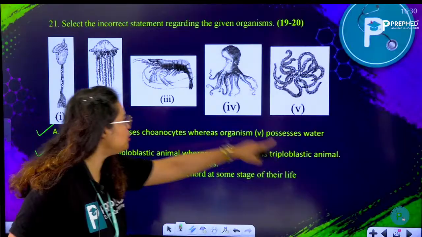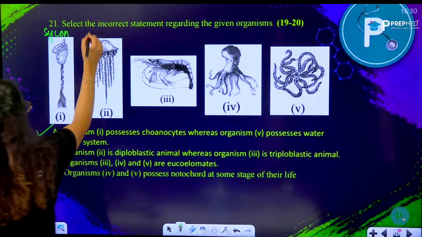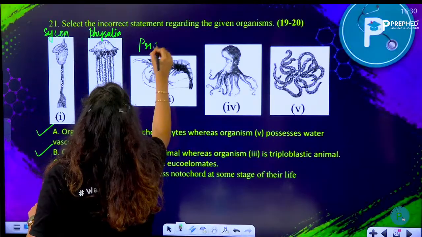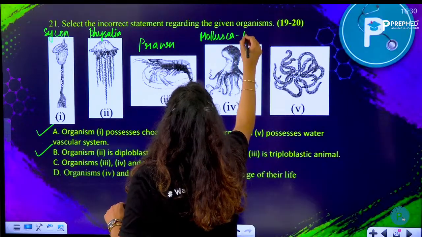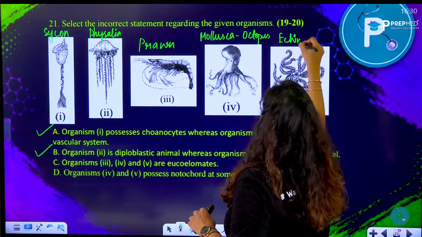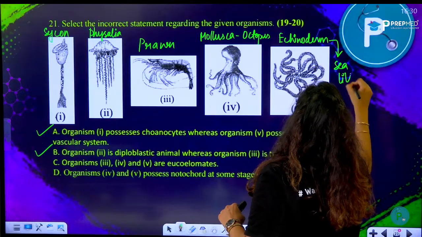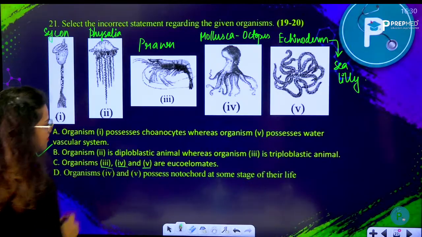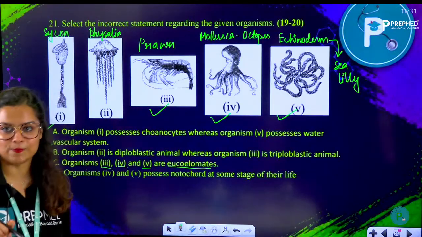Organism 3 is triploblastic. As I just wrote here, everything is gone, so let me write once again. This is Physalia, this is prawn, and this is mollusca, here octopus. Octopus is a mollusca. This one is an echinodermata, the sea lily. Okay, so yes, this is correct. Organisms 3, 4 and 5 are eucoelomate. Yes, 3, 4 and 5 all have a true coelom, so eucoelomate.